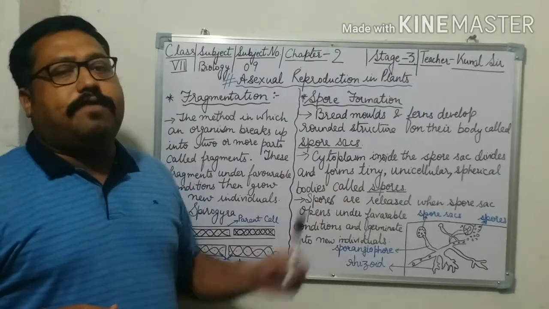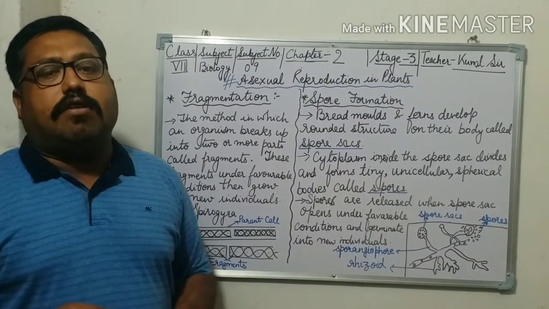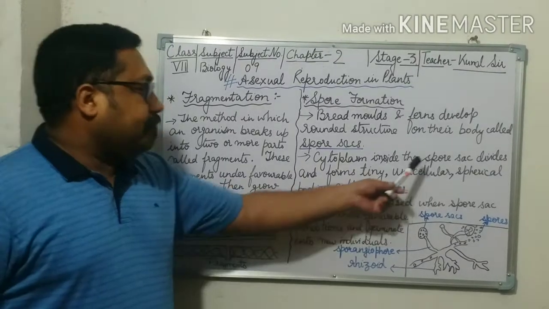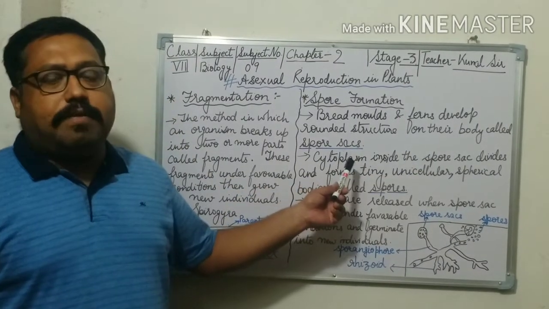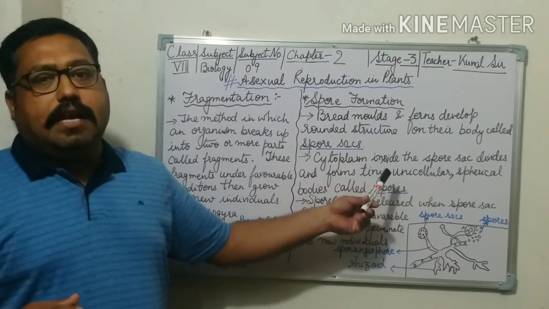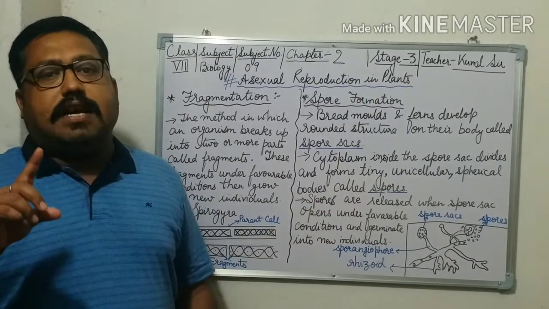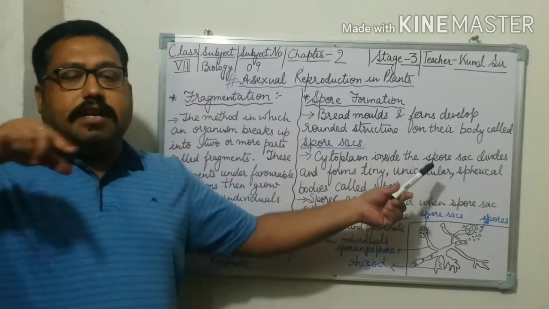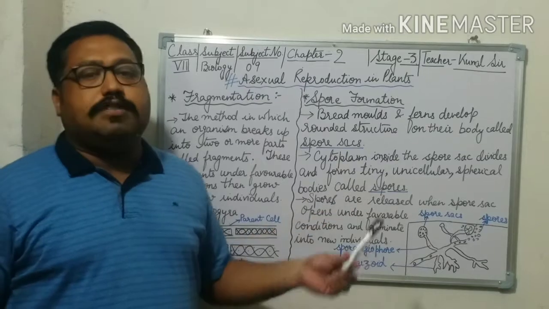Again, let me repeat. Bread mold and ferns develop a rounded structure called a spore sac, and inside the spore sac the cytoplasm divides and forms tiny unicellular bodies, meaning they are made up of a single cell, and spherical, meaning round in shape, called spores.